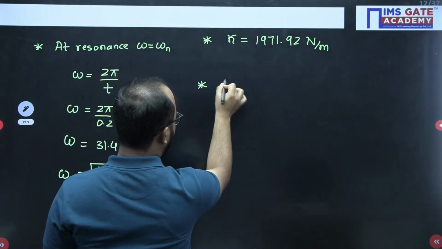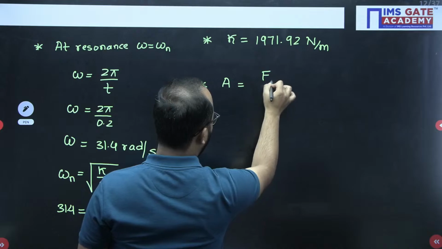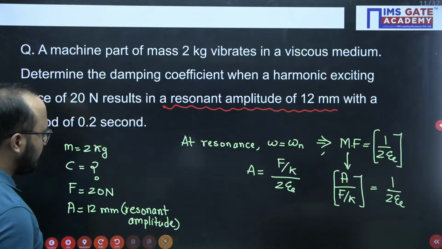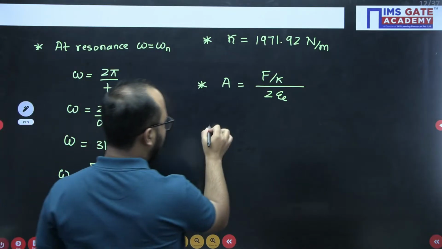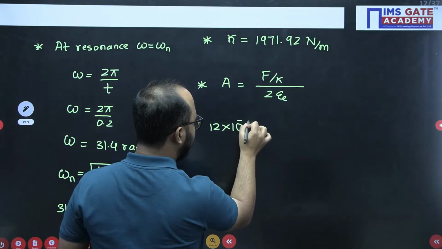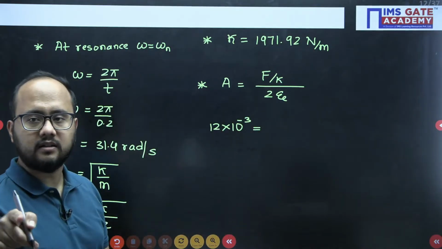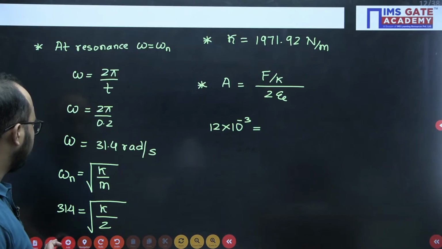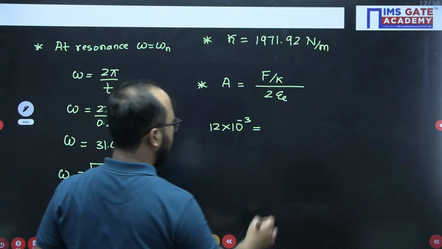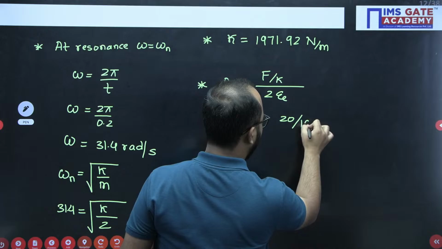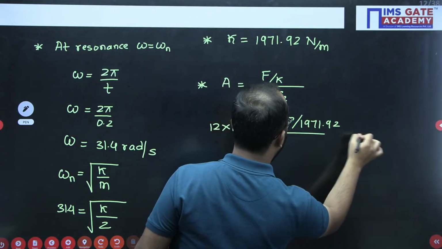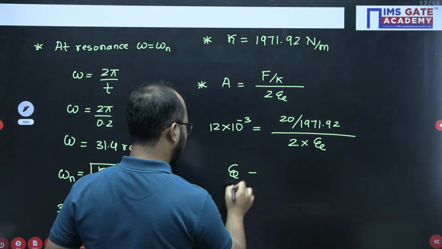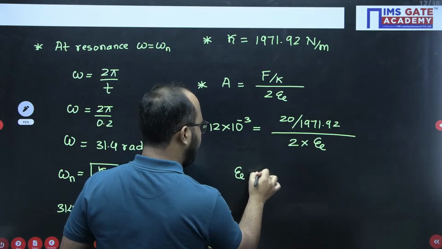Now we will use our formula, this one. What was the amplitude given in this question? 12 mm. So please remember, we have to use the SI unit, so I will convert 12 mm into meters. What was the force here? Force was 20 Newton. 20 divided by 1971.92 divided by 2 into damping factor. This damping factor we are able to calculate after this one. So do let me know about this answer, everyone.